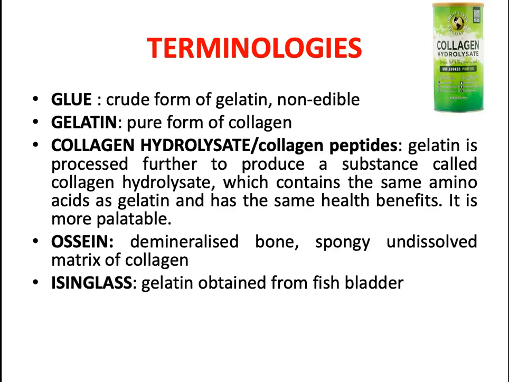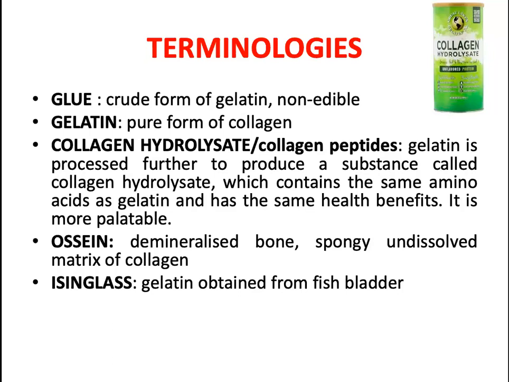This is similar to gelatin, but why can we not take collagen as such? Because the collagen molecule, if you look at the structure, contains thousands of amino acids. It is a very long chain which cannot be absorbed into our bloodstream easily. So the collagen will have a very low digestibility. That is why we cannot take collagen as such. Or when you eat the skin as such, it will not digest in our body easily because it has a very large structure, so it will not get absorbed easily.